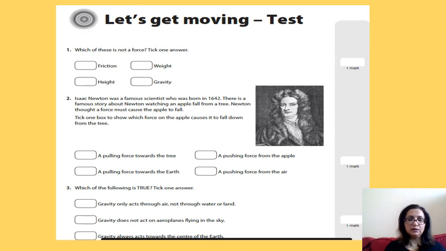Question number 3. Which of the following is true? Take one answer. Gravity only acts through air, not through water or land. Gravity does not act on aeroplanes flying in the sky. Gravity always acts towards the center of the earth. Okay, so write down your correct answer on your sheet of paper. I'm going to pause the slide for a minute so that you can write down your correct answers.